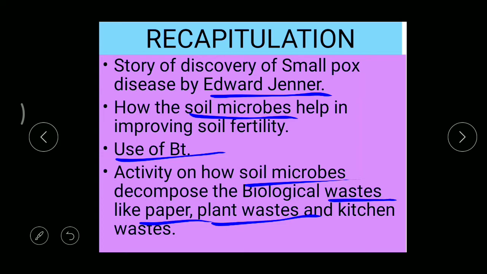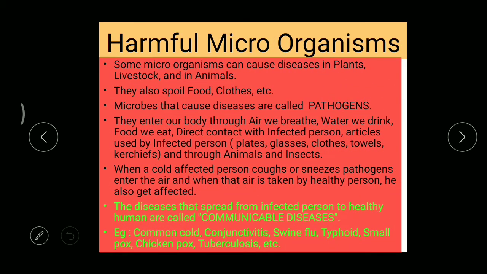Now let's come to session 4. In this, we are dealing with harmful microorganisms. Already we learned that microorganisms are present everywhere. That means in air, water, soil, inside the living organisms and outside the living organisms. And not all microorganisms are completely useful or completely harmful. Up to the previous topic, we studied how microbes are useful to us. And in this topic, we're going to deal with how these microorganisms are harmful to us, right?